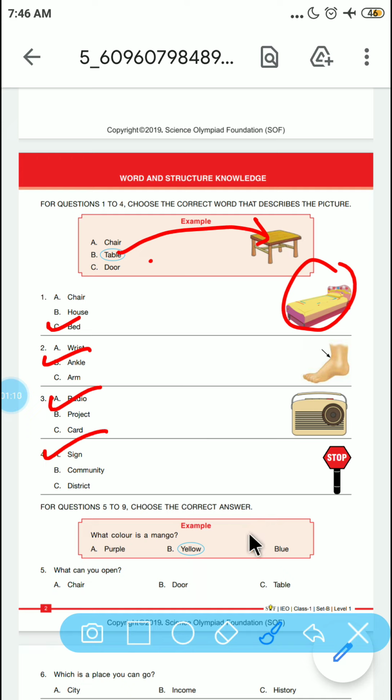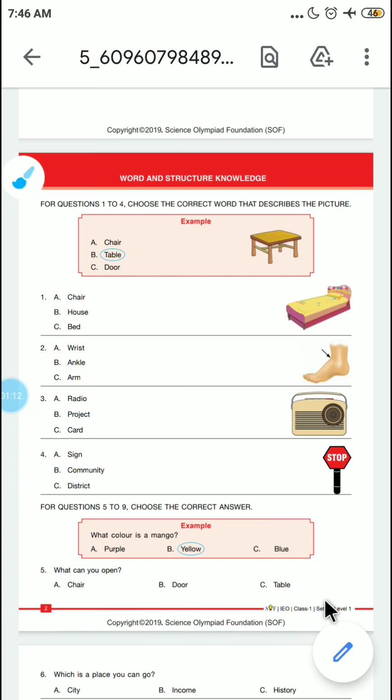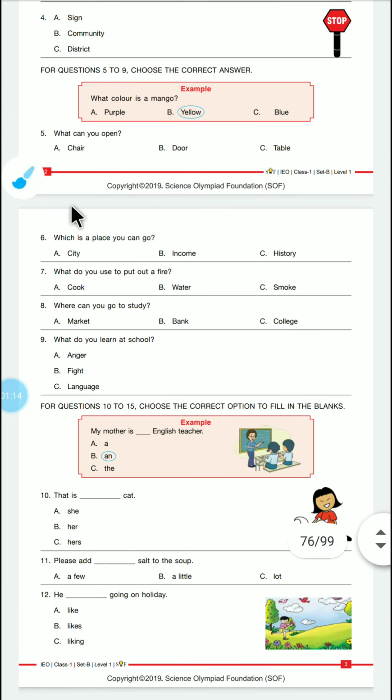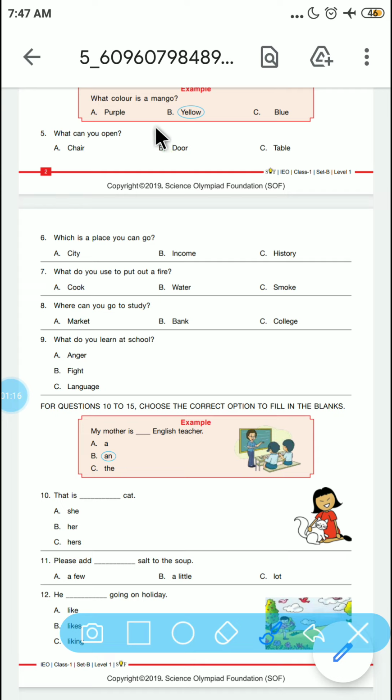Let's see the next section, which is from question number 5 to 9. We have to answer the following question. What can you open? So here we have a chair. Can you open a chair? No. Can you open a table? No. The door is the correct option here.